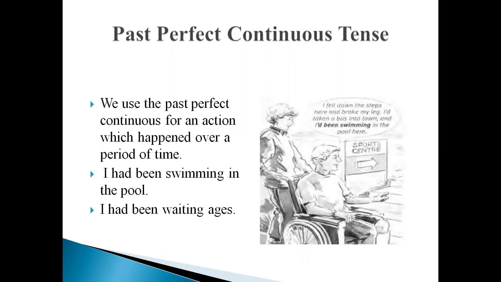For example, I had been swimming in the pool. I had been waiting ages. This means that the person was waiting for a long time. And the use of had been also expresses this idea that the action was continuing for a long period of time in past.